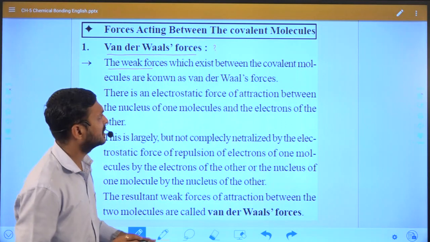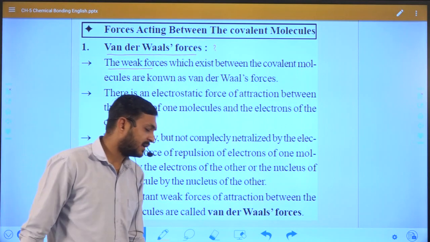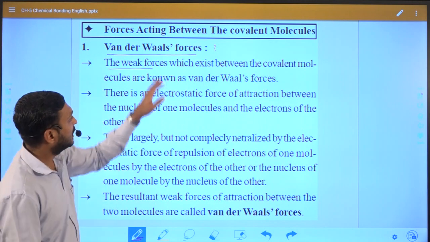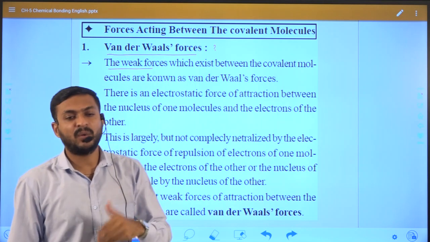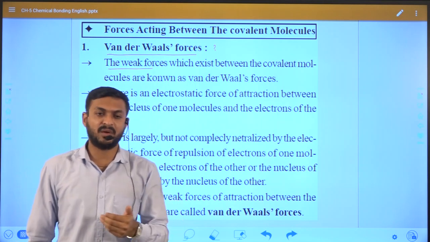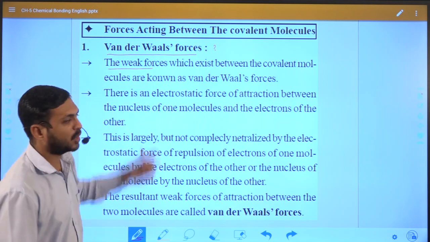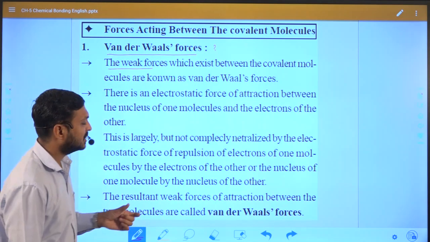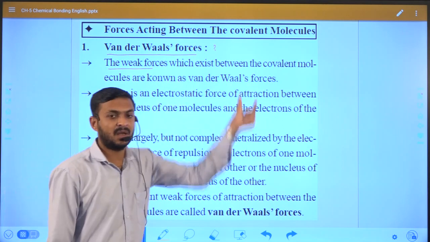This type of force exists between two non-polar covalent molecules, and this type of attraction is known as the van der Waals force.